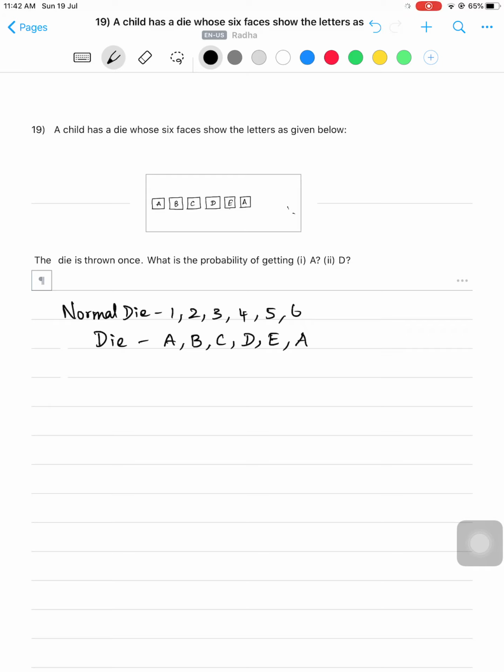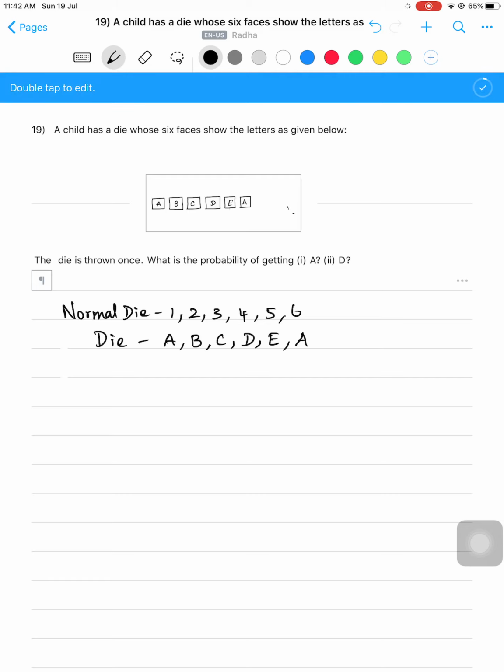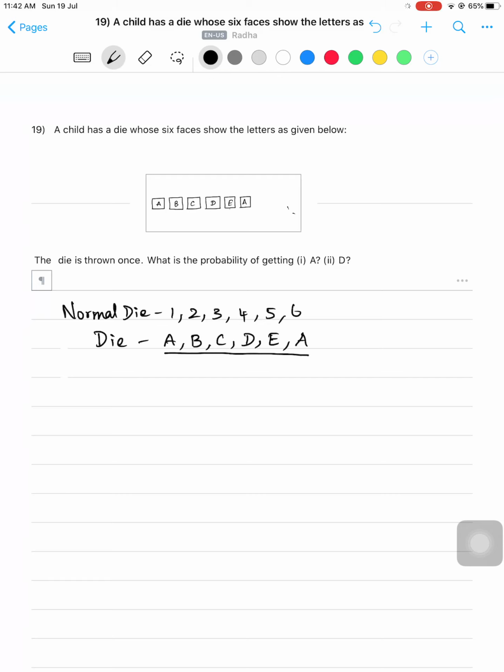So this is a die which is with a child. A child has a die whose 6 faces show the letters A, B, C, D, E and A. The die is thrown once. What is the probability of getting capital A? Now here what is N of S? How many faces are there? 6. So what is the probability of getting A?